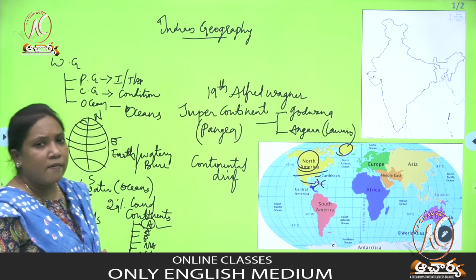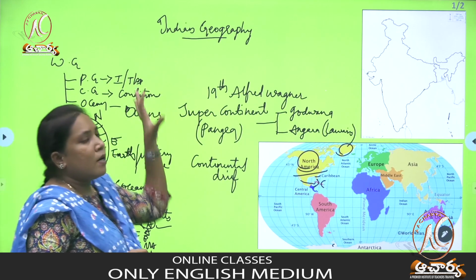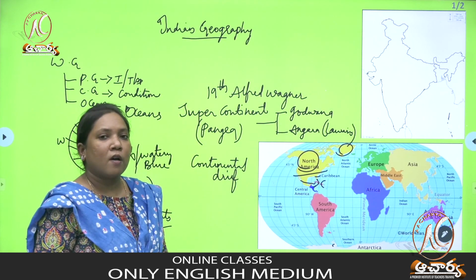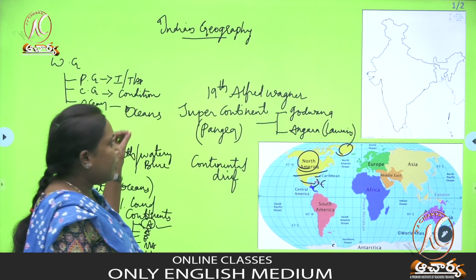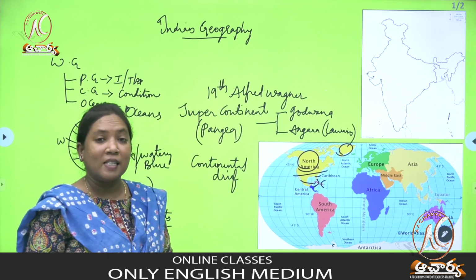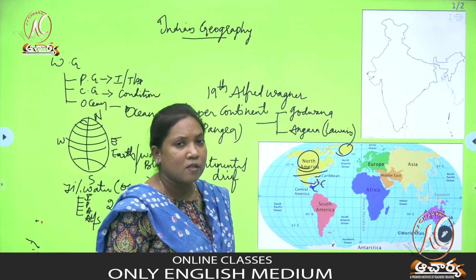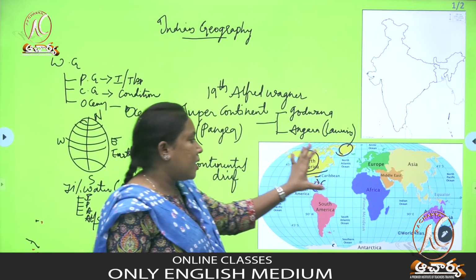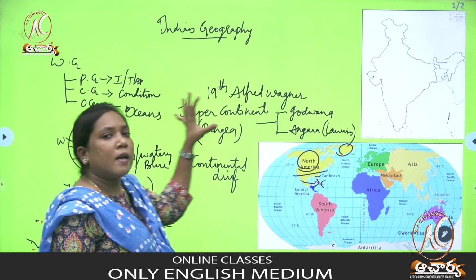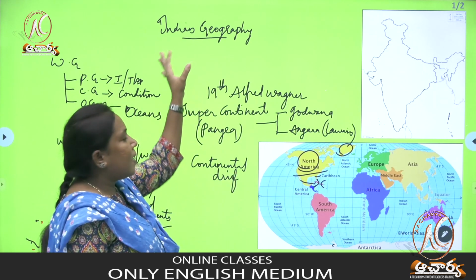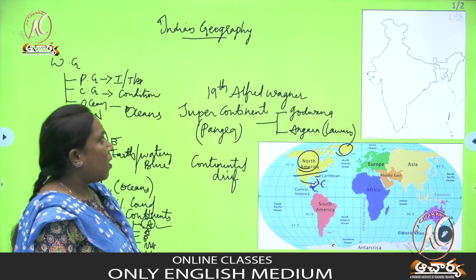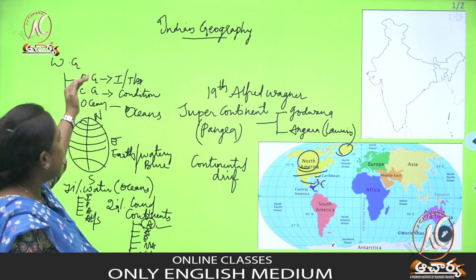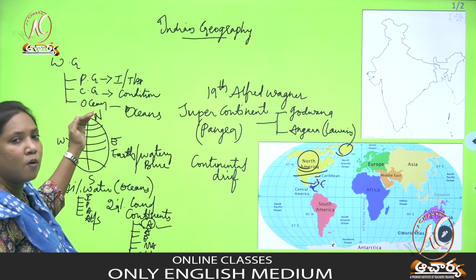So just now what we have discussed, actually we need to learn about Indian geography, but before we learn about Indian geography in a very detailed manner, we need to know the basic information about the world, because India is a part of one of the continents situated in the world. Hence we are learning all the basics before entering into Indian geography. So what topics have we learned? World geography, which is divided into physical geography, climate geography and oceanography.